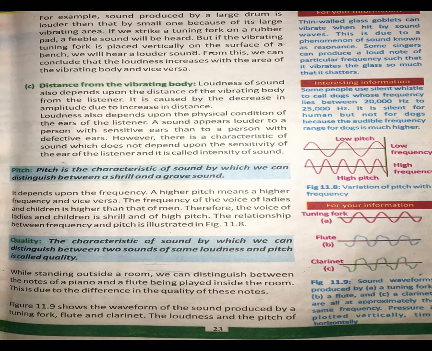It means if the distance from the vibrating body is less, we will hear more sound, but if the distance is increased, we will hear less sound. So loudness also depends upon the distance from the vibrating body.